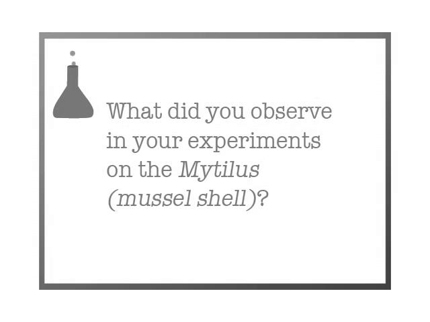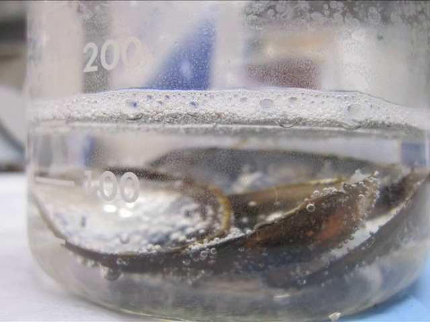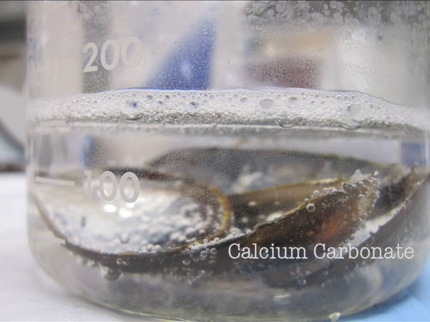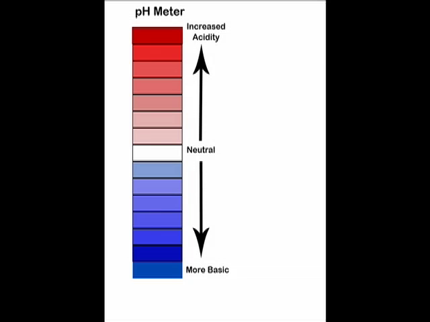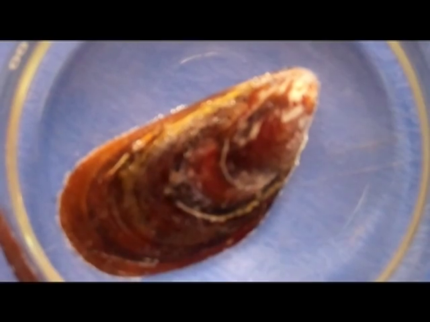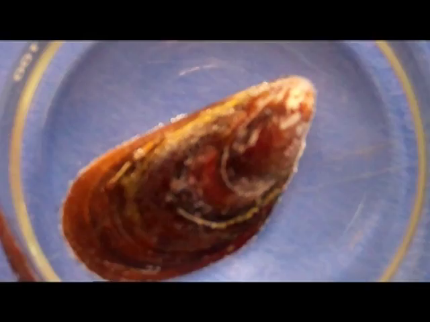What did you observe in your experiments on the mussels? You may have noticed that a reaction occurs in which bubbles begin to form on the outer shell. This is the gas being produced. By using a pH meter, you measure the levels of hydrogen ions in the solution over time. You may notice that the pH levels will lower. Through this experiment, we can see how organisms are affected when acidity rises in marine ecosystems.